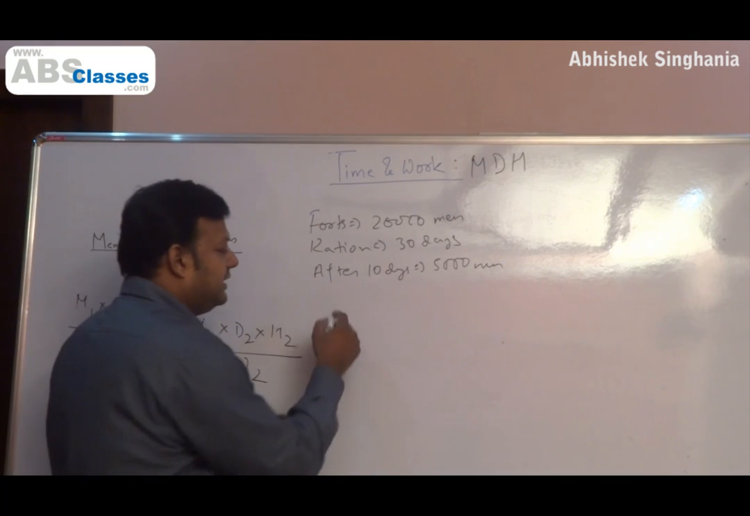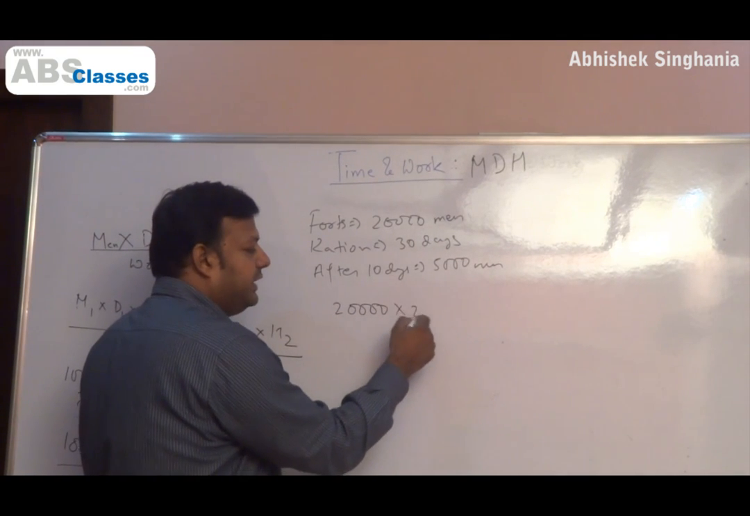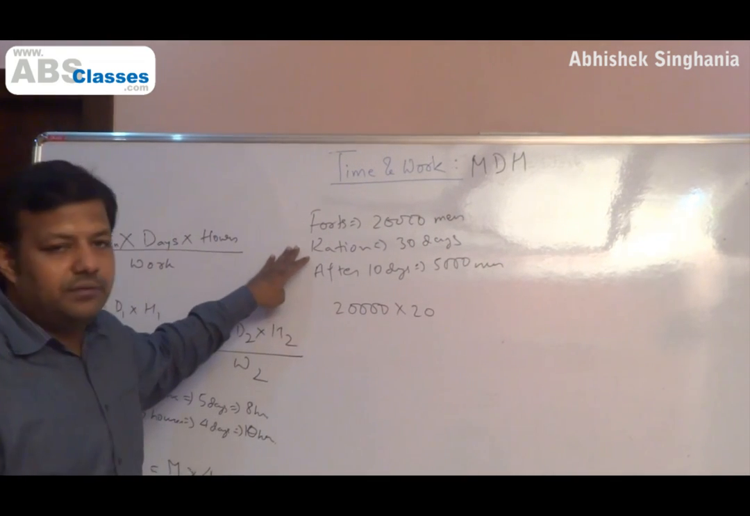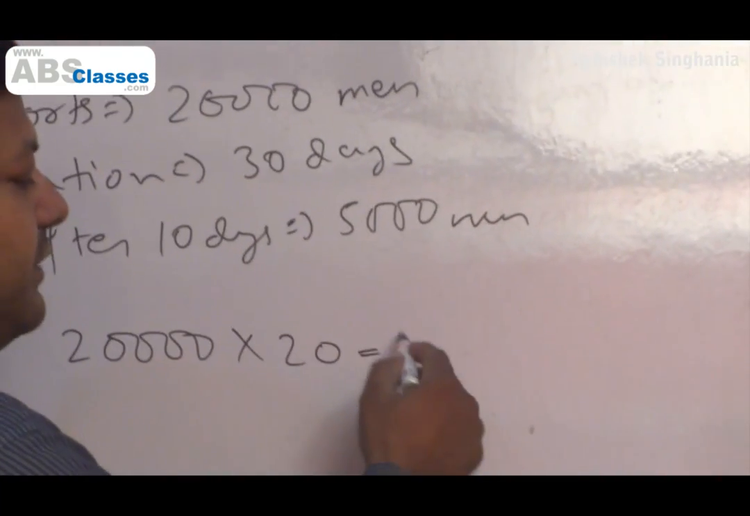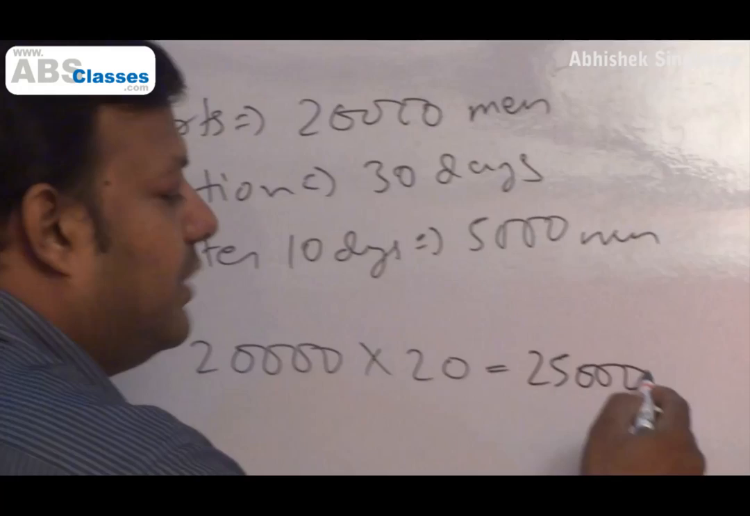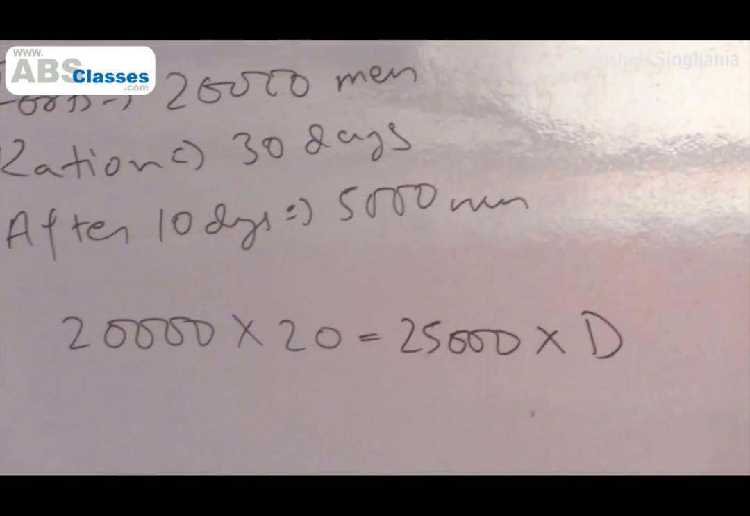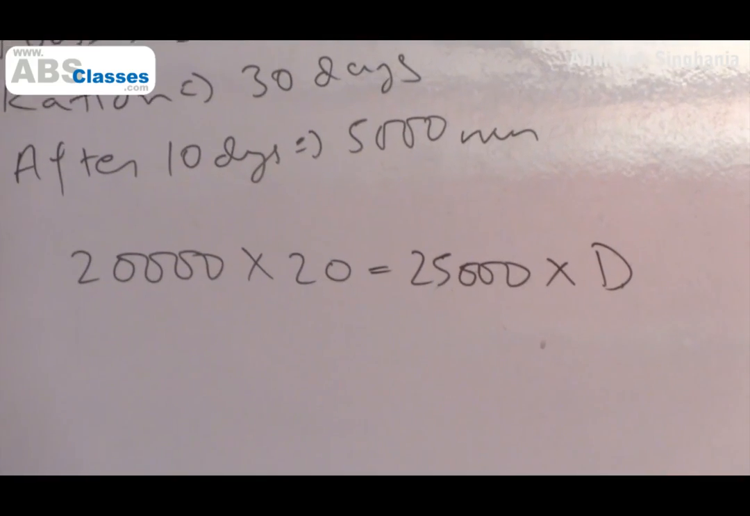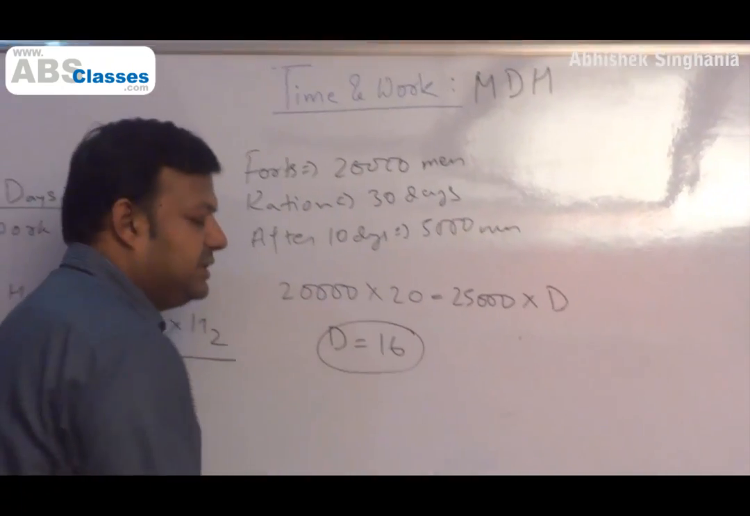After 10 days, the ration would have lasted, if there were only 20,000 men, for 20 days, because the original time frame was 30 and 10 days are gone. This is what I have to equate with the new situation: 25,000 men, how many days will the ration last? We understand this, so this is what we are supposed to do. Now if you solve this, I'm sure you will get the number of days as 60.